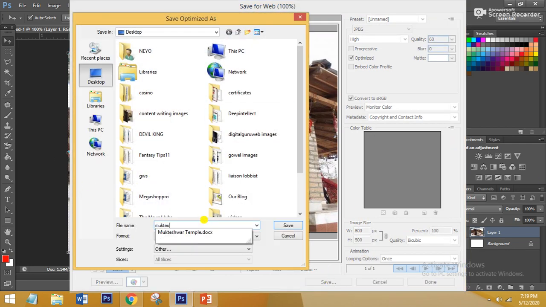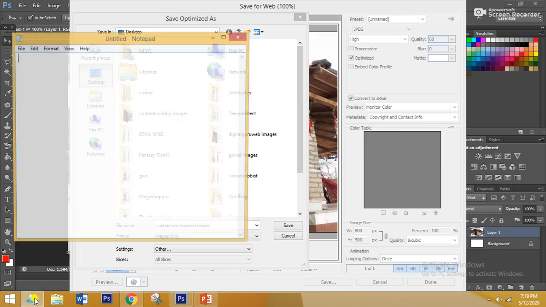So here I will write Mukteshwar temple in Nainital, because it provides meaning to my image. So guys, here you can see how you should write the name of your image or your file name. You have to write everything in lowercase.